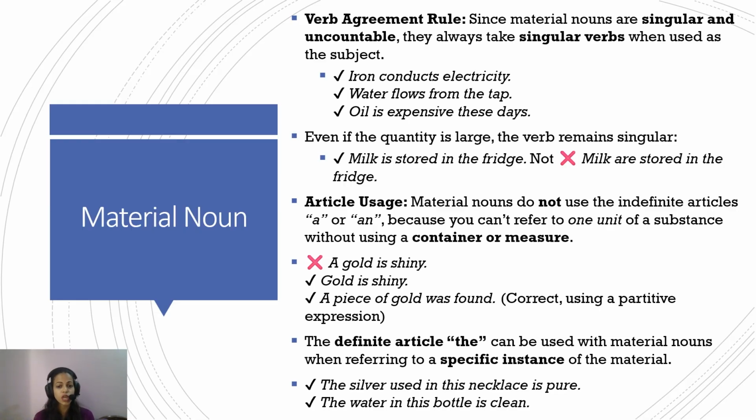Partitive word itself shows a part of something. So a partitive expression. The definite article the again goes with the same rule. The can be used with the material nouns when referring to a specific instance. For a, an, and the, pretty much the same rule is followed. The silver used in the necklace is pure. The water in the bottle is clean, because we are referring to the specific water in the bottle. We are referring to that specific silver used in the necklace.